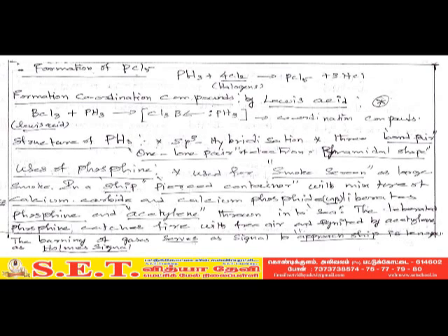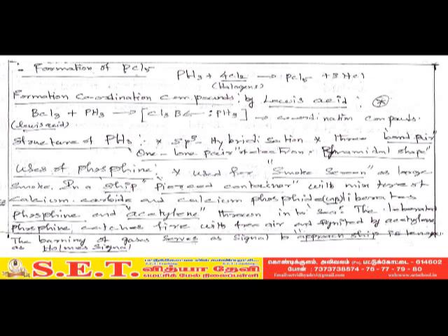Next topic, uses of phosphine. It is used for smoke screens and in ships. Listen, it is very important, three more questions from this topic. A mixture of calcium carbide and calcium phosphide liberates phosphine and acetylene when thrown into the sea.